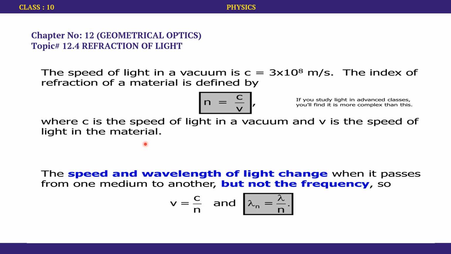If we arrange the above equation, that is n is equal to c over v, where v is the speed of light in the material, this is the equation that we get: v is equal to c over n. And if we find the lambda, which is the wavelength in this particular material, it is equal to the wavelength of the wave in vacuum divided by the refractive index. That's another formula.